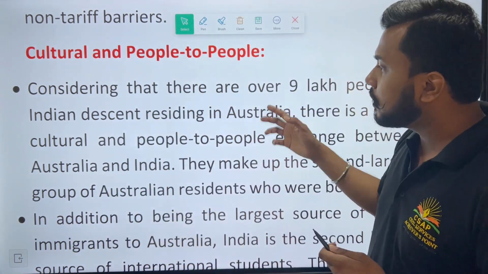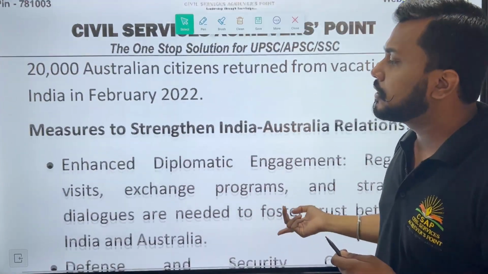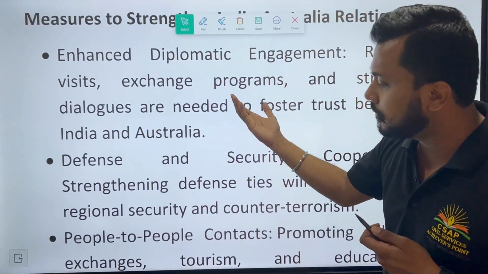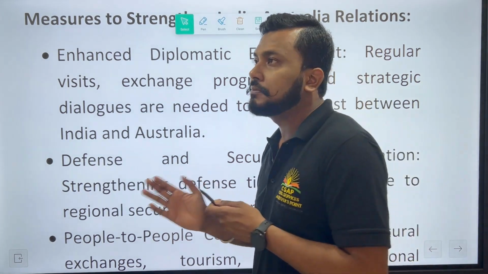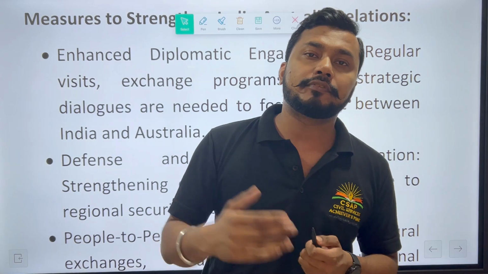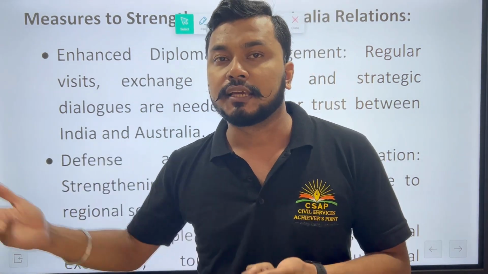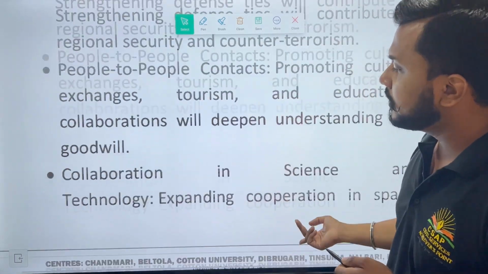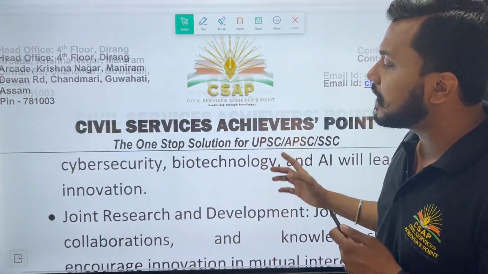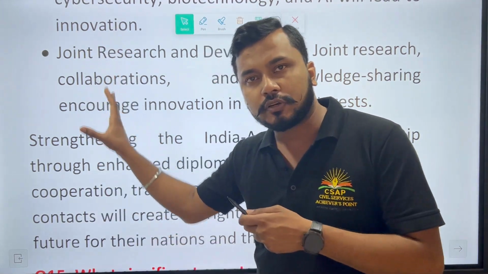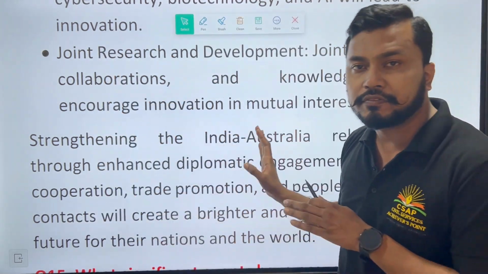Okay, if you say this much, I can say that this will more than suffice. So what are the measures to strengthen? Obviously we are in the Quad, today the Malabar exercise, Australia has come, there is a summit called AUKUS, where even some of the countries with which India has good ties have cooperation in this country. So all these things we are basically enhancing today with respect to the country of Australia. So if you say this much, I can say that this will be more than sufficient for you to answer this particular question.